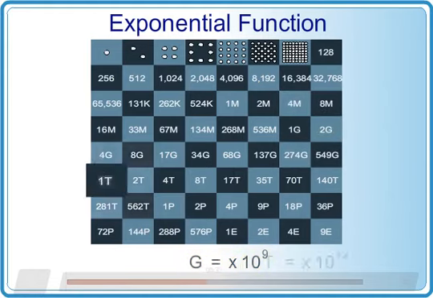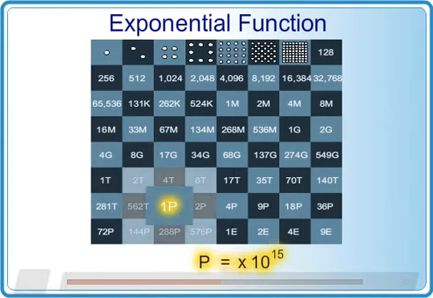We then hit 1 tera, followed by 1 peta, and finally hit the exa magnitudes, which are 10 to the 18.